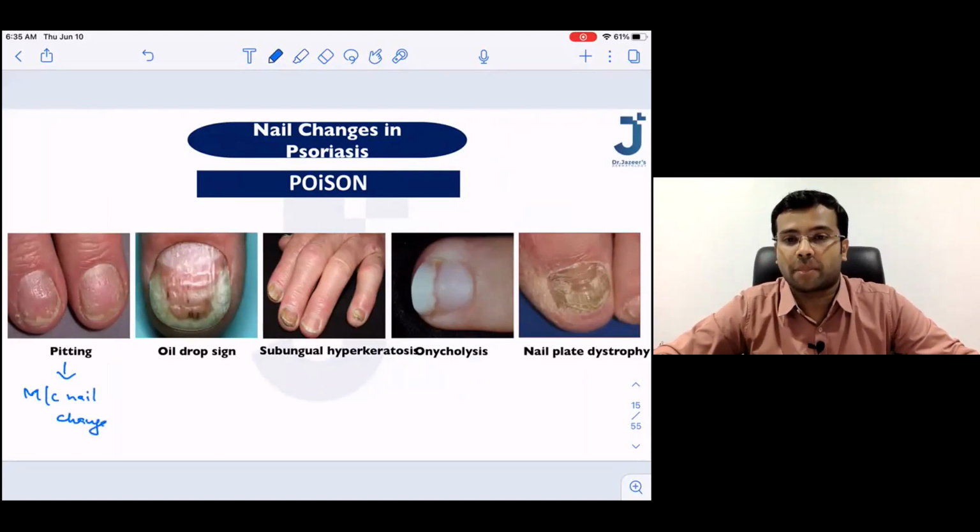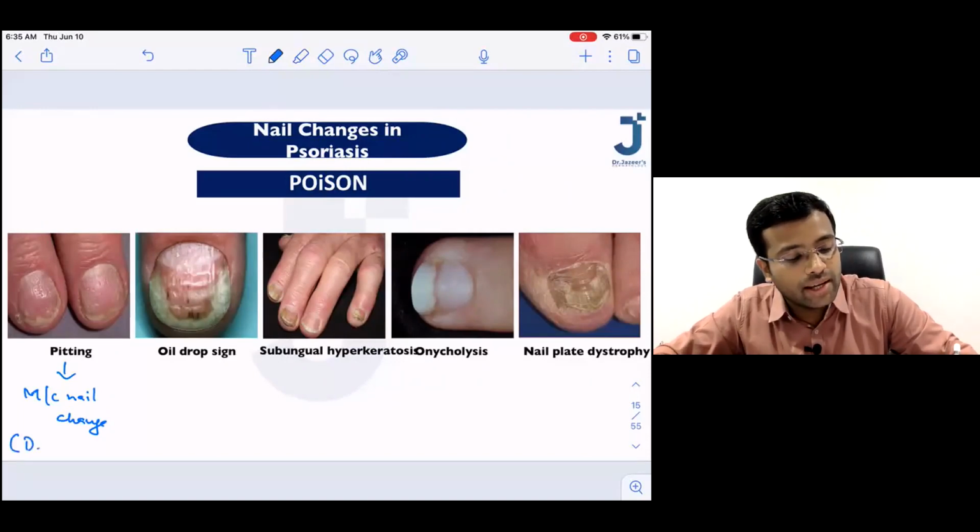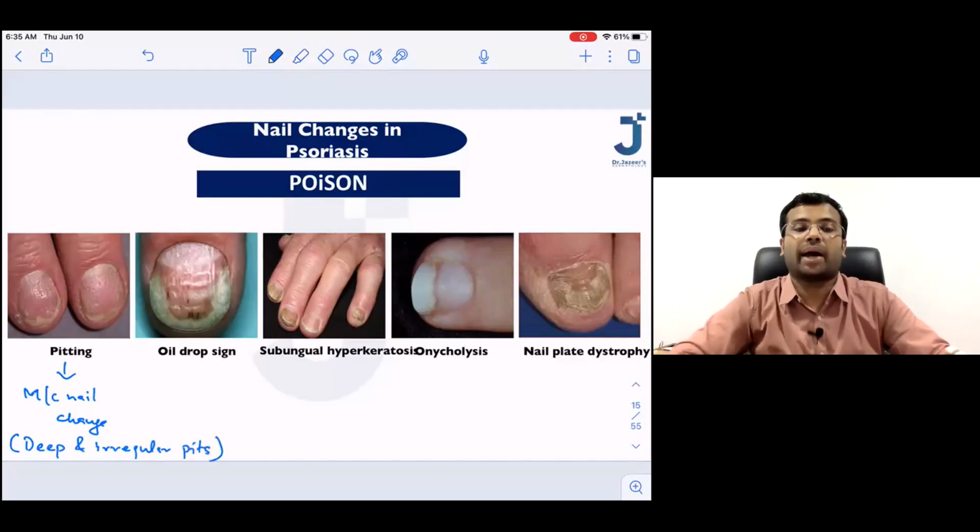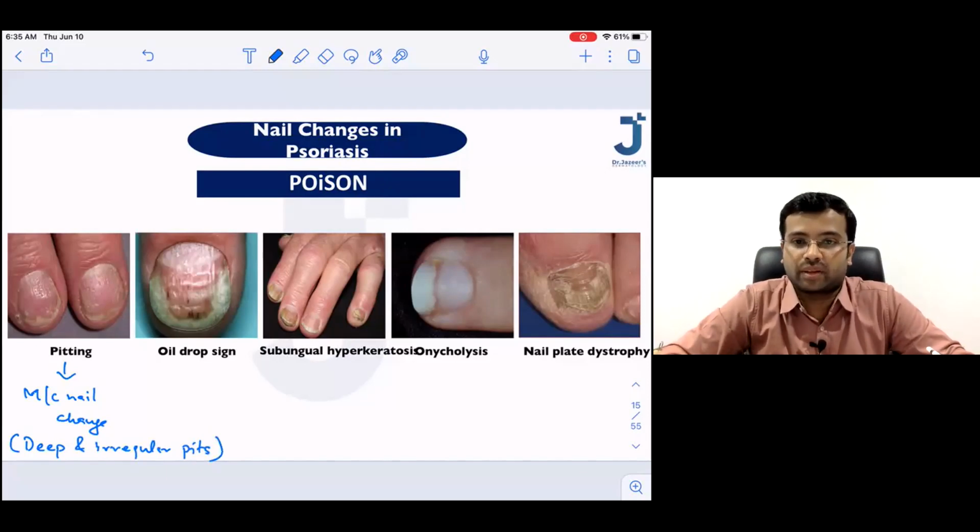Pitting of the nails. The second thing is, in pitting, please write down what is the type of pitting that you see in psoriasis. You will be able to see deep and irregular pits. So let me quickly ask you one more question now.